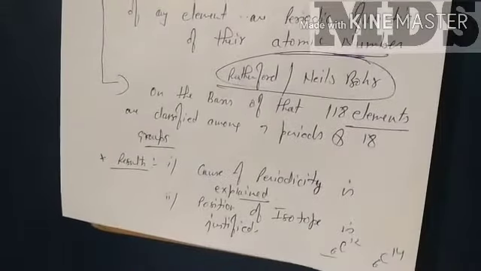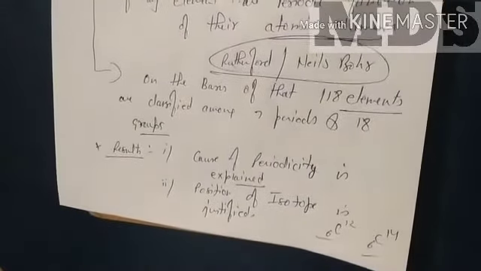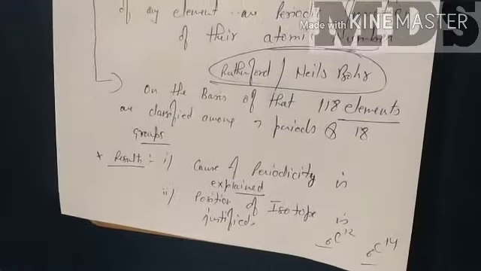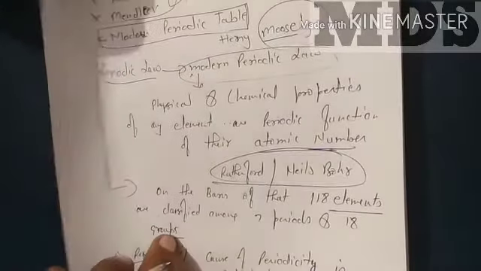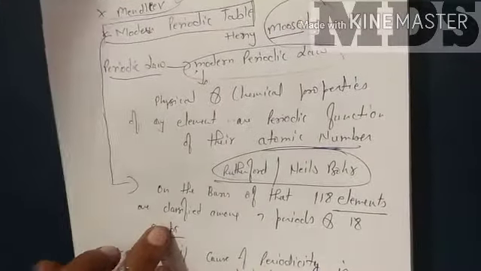That's why the isotope position is clearly justified in the modern periodic table. These two are the main advantages, which remove the limitations of Mendeleev's classification.